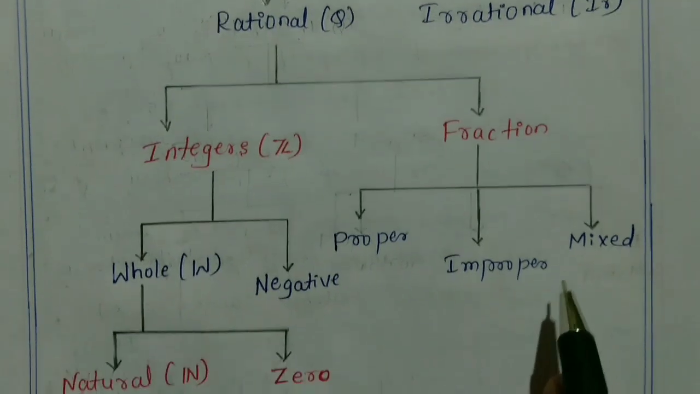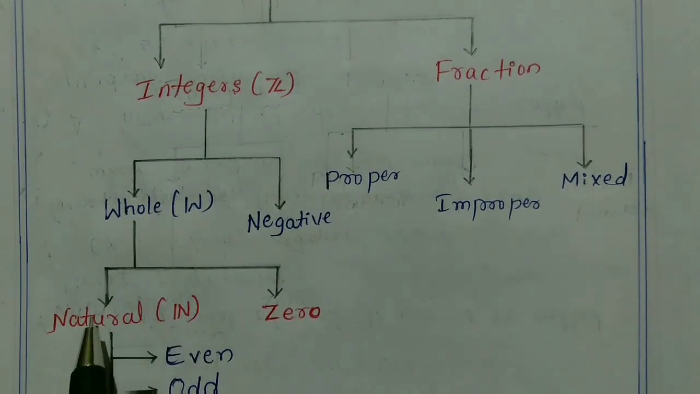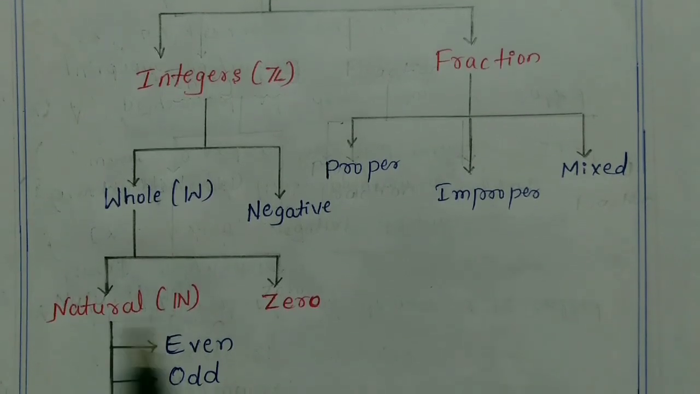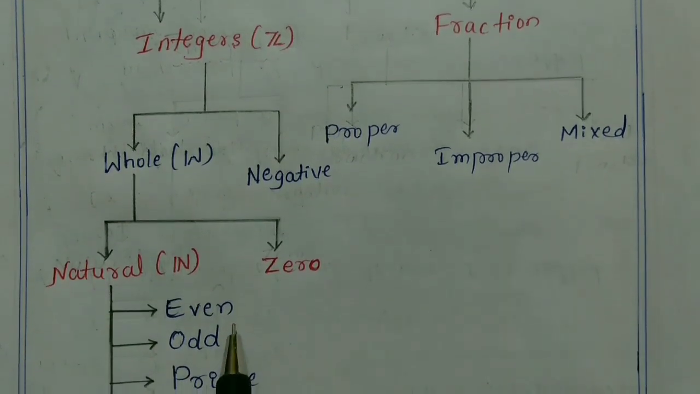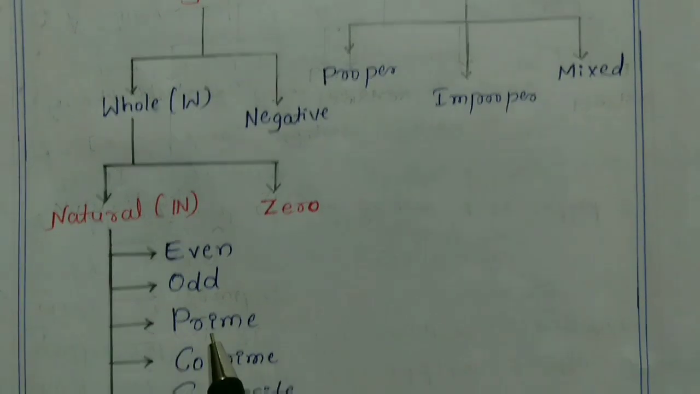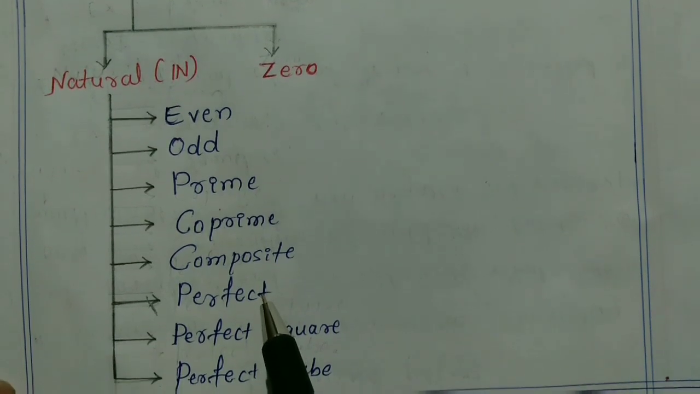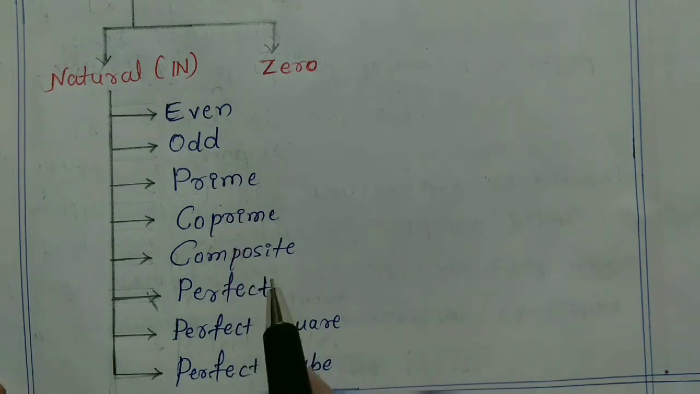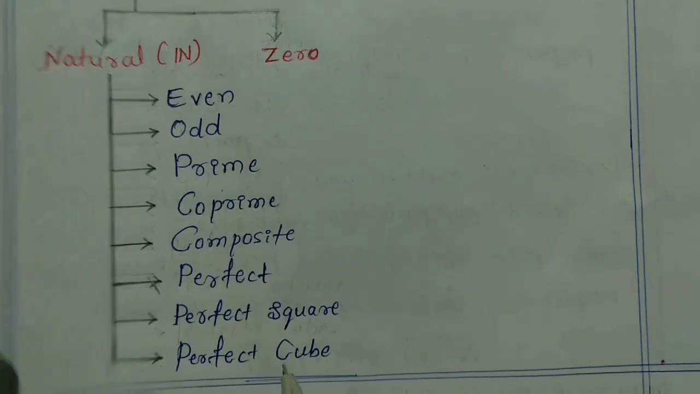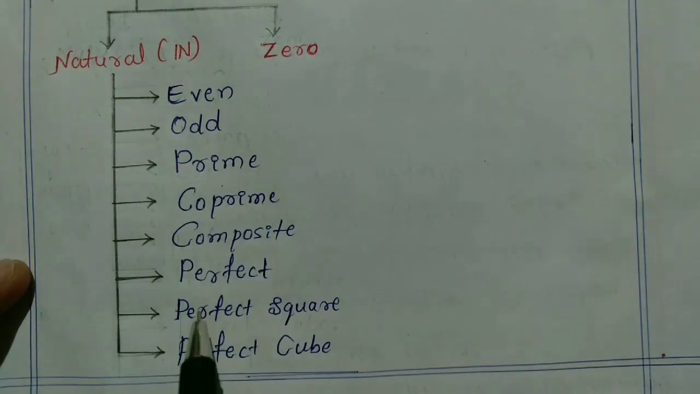Okay, so after that, next in whole numbers we'll categorize two types. One is natural numbers and another one is zero. Okay, so natural numbers means counting numbers. Okay, so again in natural numbers, these are the types. So first, in natural numbers: even numbers, odd numbers, prime numbers, co-prime numbers, composite numbers, perfect square numbers, and the last one is perfect cube numbers. Okay, so these all are the types in natural numbers.